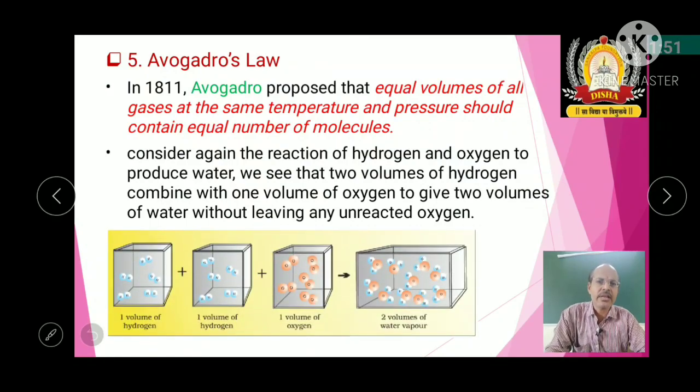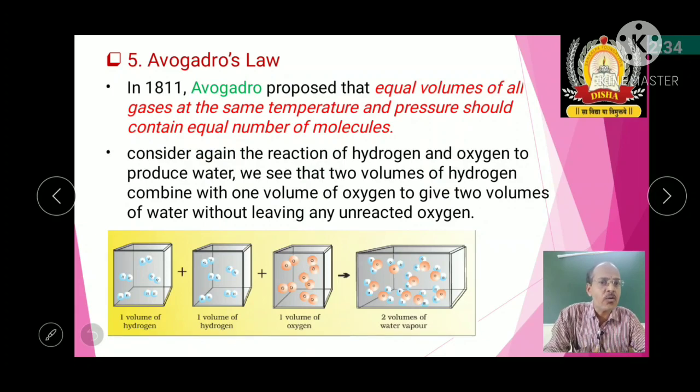So here I have taken 1 volume of hydrogen. Look at there. How many hydrogen molecules are there in the box? 5, isn't it? And again I have taken 1 volume of oxygen, it should be. Yes, actually 2 volumes of hydrogen were taken. So here the point is, 1 volume of hydrogen plus 1 volume of hydrogen gives you 2 volumes of hydrogen made to react with 1 volume of oxygen.